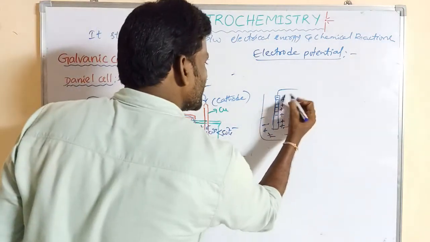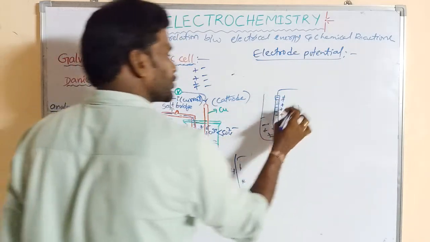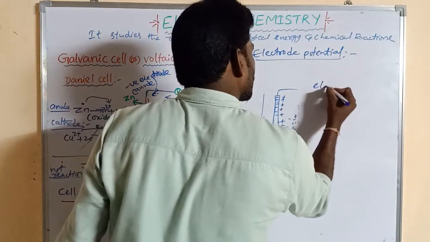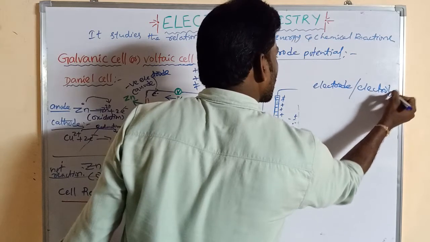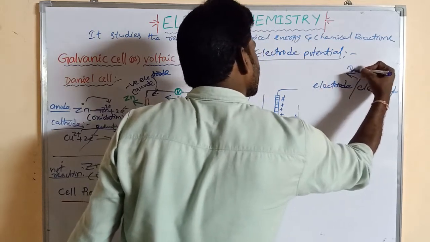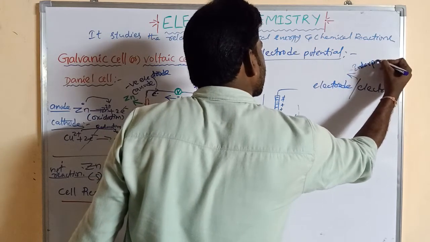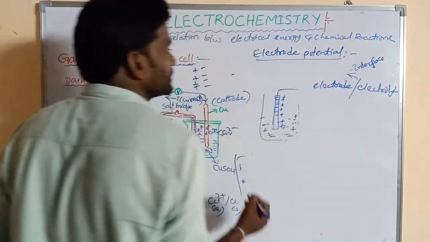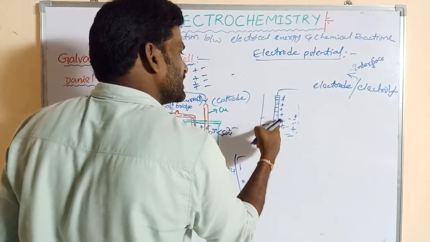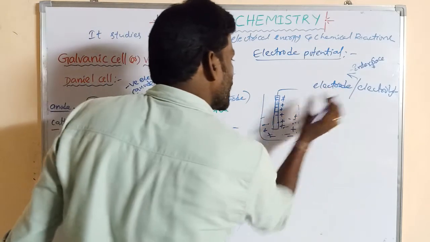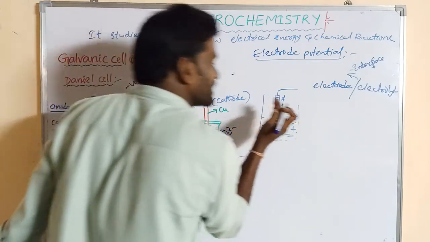So a double layer is obtained at the interface between electrode and electrolyte. This is one layer, this is the other layer. This is the negative charge, this is the positive charge.